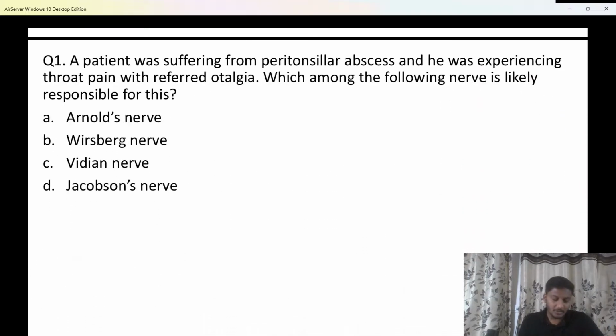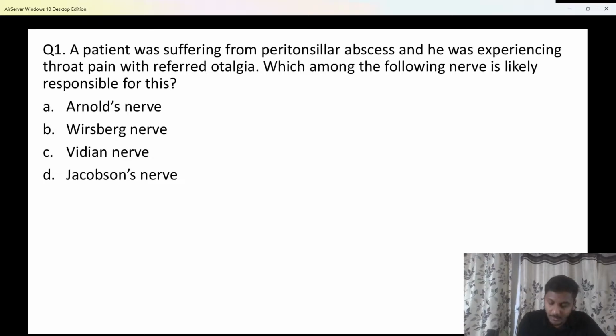Now let's talk about question number 1. Easy one, important one, recent NEET PG as well. A patient was suffering from peritonsillar abscess. We know, beta, what is peritonsillar abscess. Collection of pus around the tonsils in the peritonsillar space is known as peritonsillar abscess. It is nothing else but another name for quinsy, right? So here the patient is having peritonsillar abscess or quinsy, and he was experiencing throat pain.